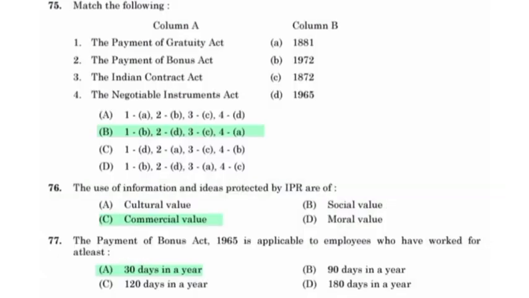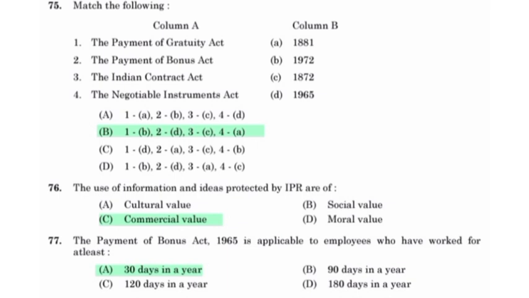Match the following: the Payment of Gratuity Act 1972, the Payment of Bonus Act 1965, the Indian Contract Act 1872, the Negotiable Instrument Act 1881. The use of information and the ideas protected by IPR are of commercial value. The Payment of Bonus Act 1965 is applicable to employees who have worked for at least 30 days in a year.